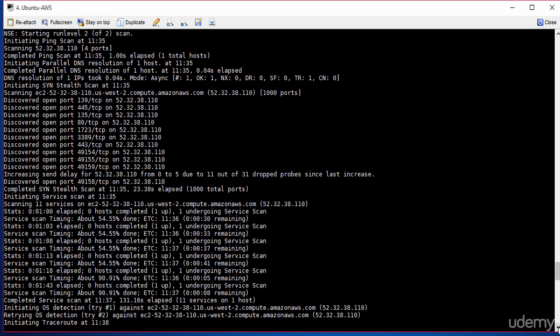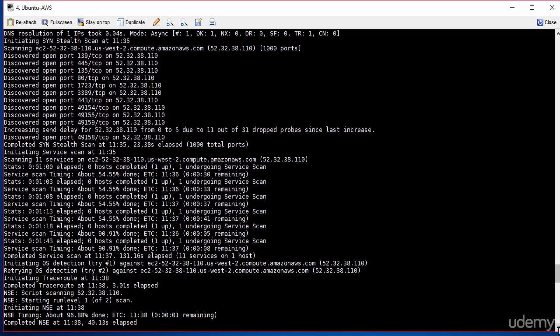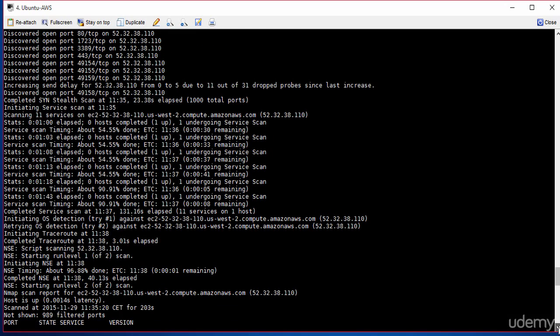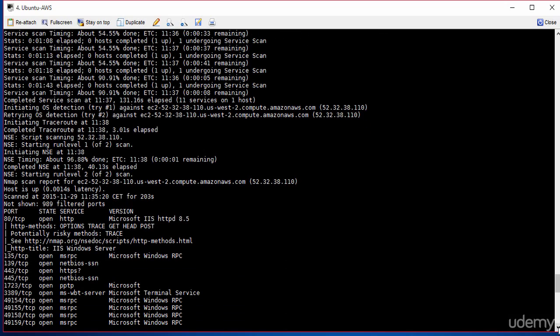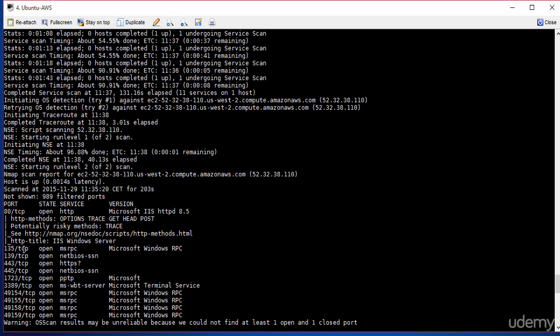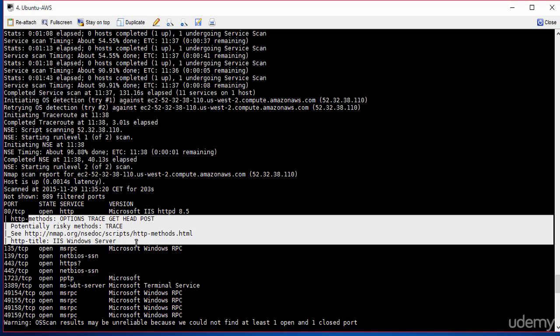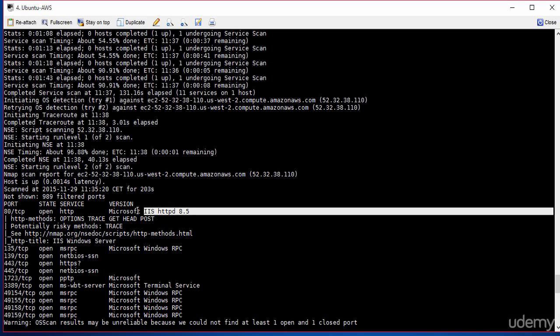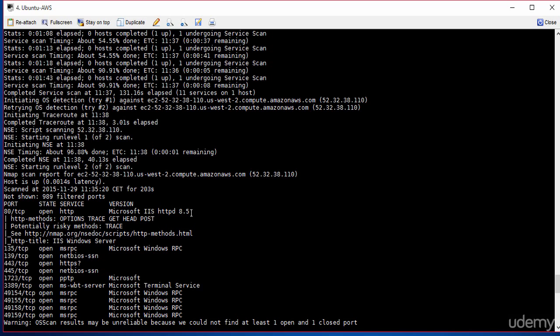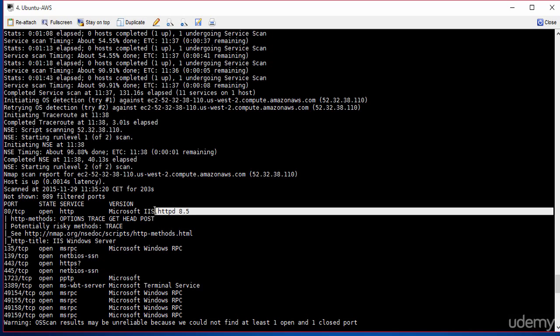So let's just scroll down a little bit. Here we go. It's giving me obviously more details here, because I've used that -vv tag, it's providing a lot more detail. So here I see some interesting things which I'll explain. Now you see this Windows running on this. It shows me the HTTPS port, NetBIOS ports. It also tells me that it has an IIS machine, and if you look up here, 8.5, that being the version. A hacker would look at this information and say, what are the vulnerabilities on an 8.5 IIS machine?